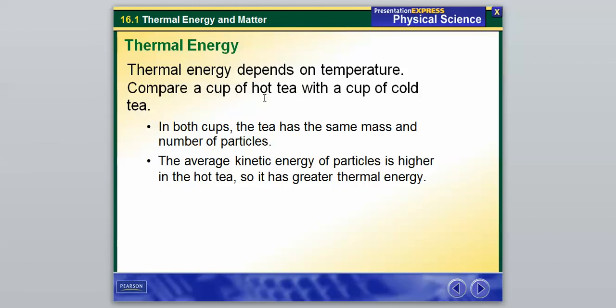So we have a cup of hot tea and a cup of cold tea. So in both cups now, our mass is the same. So mass isn't going to be our determining factor when we talk about thermal energy. Now we're going to have to take a look at temperature. So the average kinetic energy of the particles is going to be higher in the hot tea, so it's going to have a greater thermal energy.